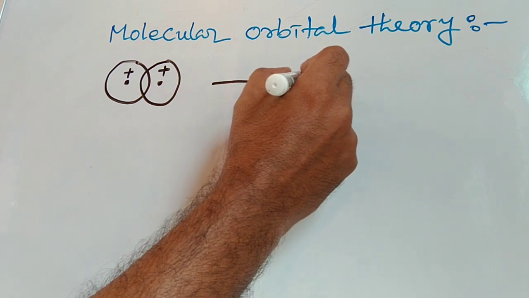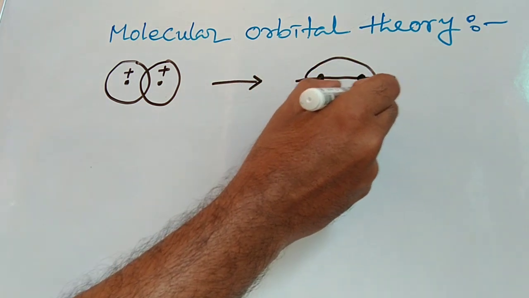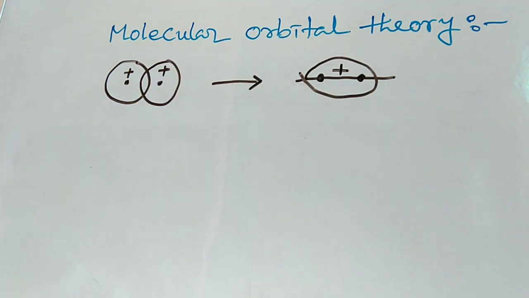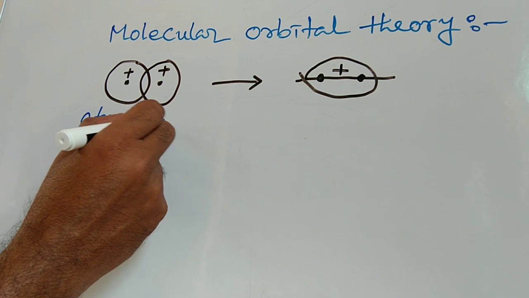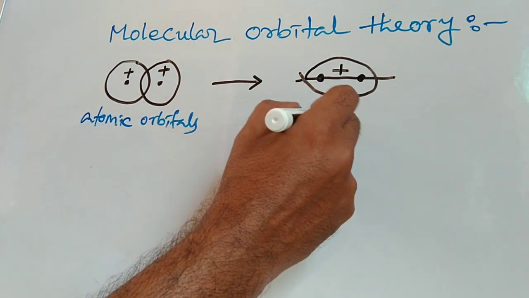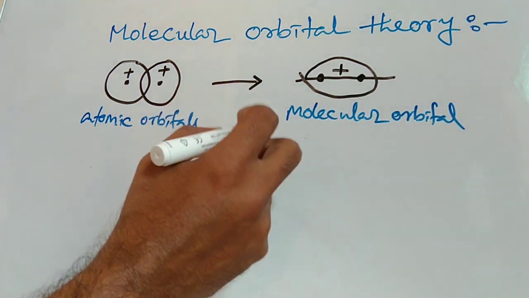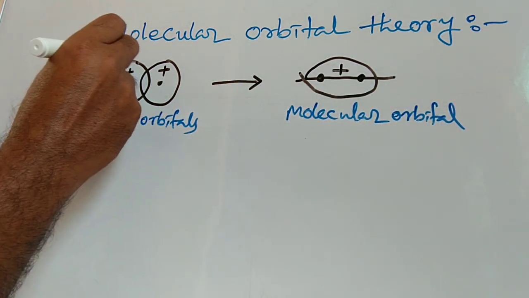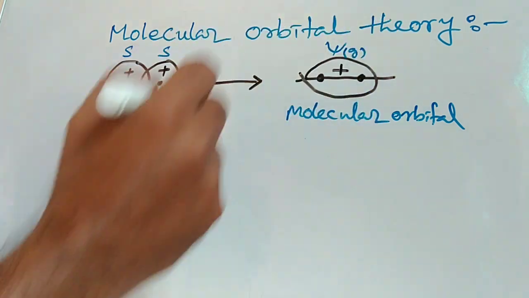The two combinations are psi G equals psi A plus psi B and psi U equals psi A minus psi B. When a pair of atomic orbitals psi A and psi B combine, they give rise to a pair of molecular orbitals psi G and psi U. The number of molecular orbitals produced must always be equal to the number of atomic orbitals involved.